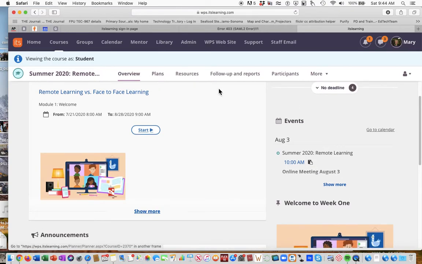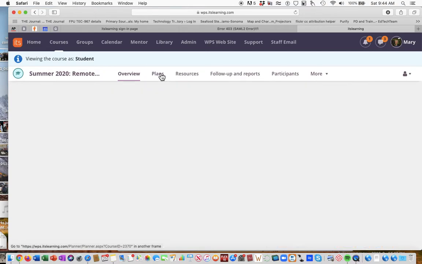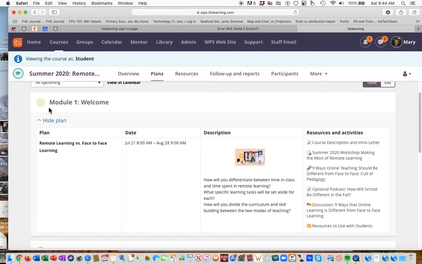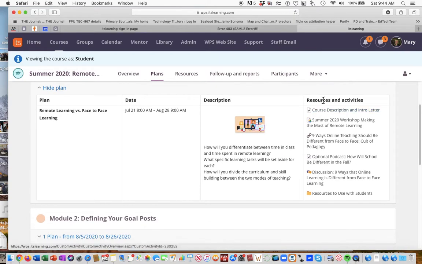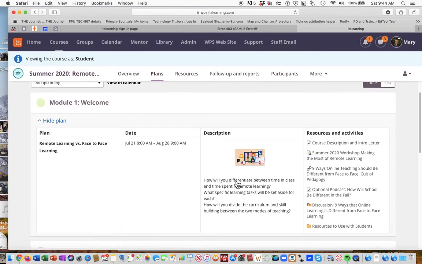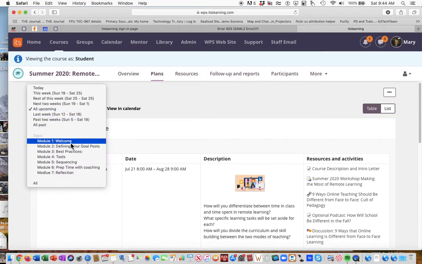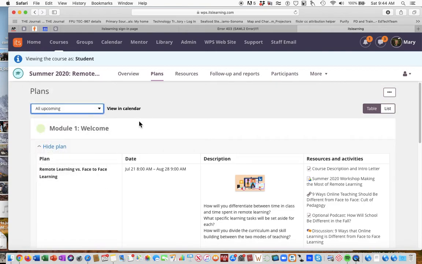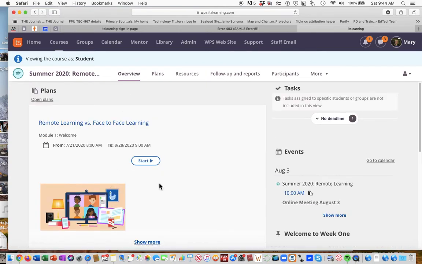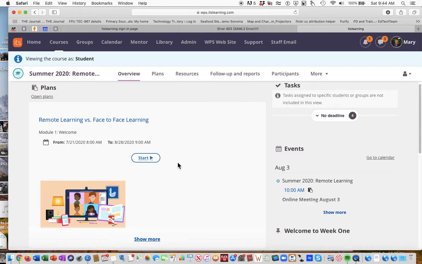We'll be working with plans throughout the class. You can also access plans up here, and you'll see Module 1, and here are all the resources. Here's the description, basically stating what our objectives are. We only have Module 1 active right now, but you'll see that we have Module 1 through Module 7 throughout the class, and we plan to have most of those active by the first day. So you can access them through plans, or you'll always be able to access them from your landing page.